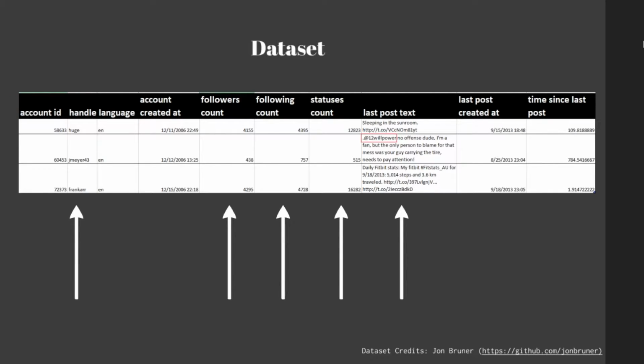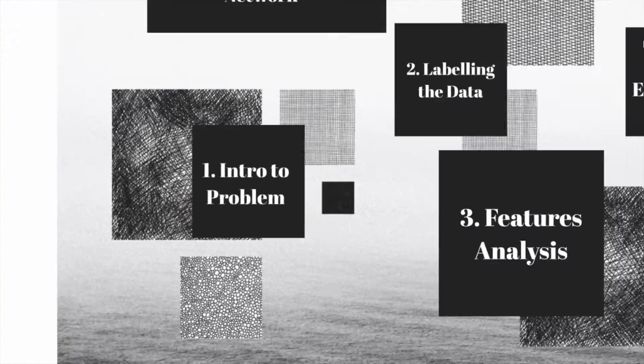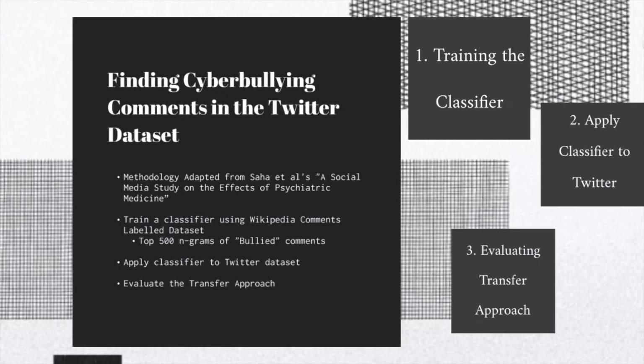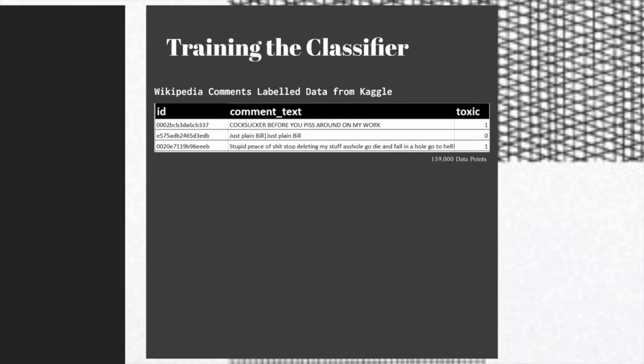To investigate how cyberbullying correlates with network and text features, we first had to classify which tweets were instances of cyberbullying. This was a challenging problem as hand labeling was not a viable option. Taking reference from this paper, we adopted a transfer approach whereby a classifier is trained on labeled data from another platform and applied to unlabeled data of this platform. We worked with a labeled dataset of Wikipedia comments.